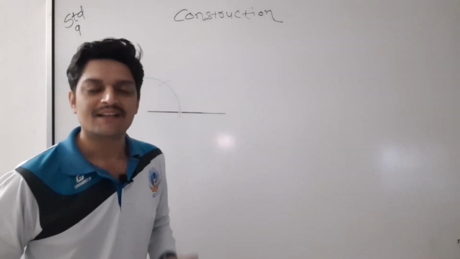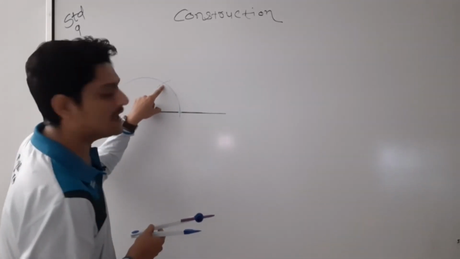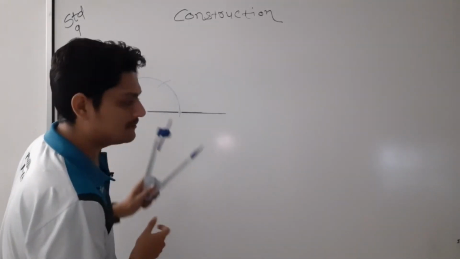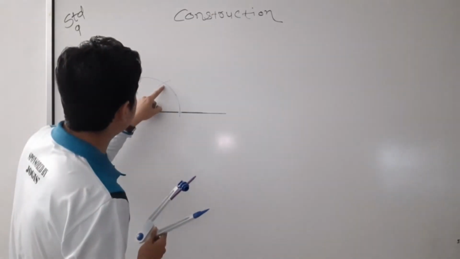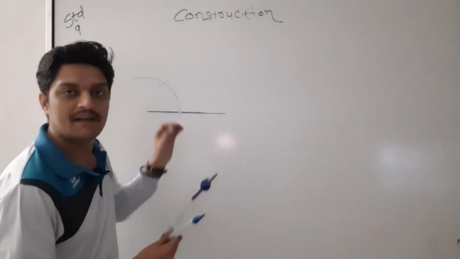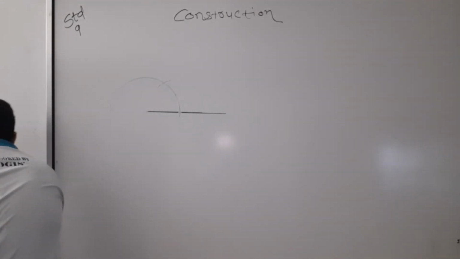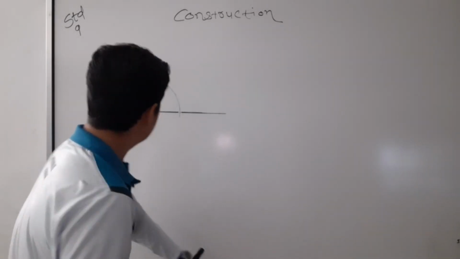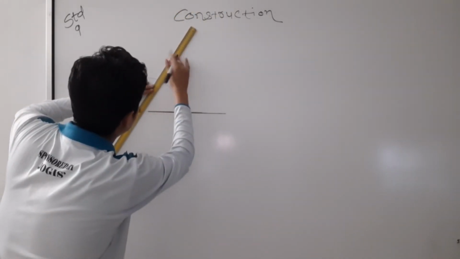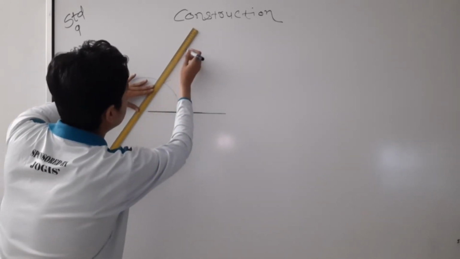What is this? This is nothing but your 60 degrees. Again you have to focus on this intersecting point. From this point you have to pass one line, and that is nothing but your 60-degree angle. As I said, we have to pass one line from this intersecting point.